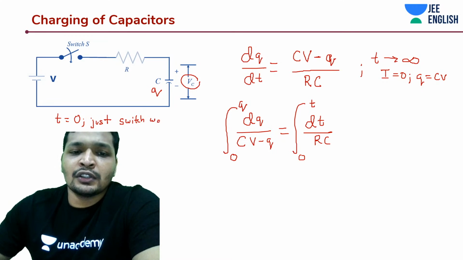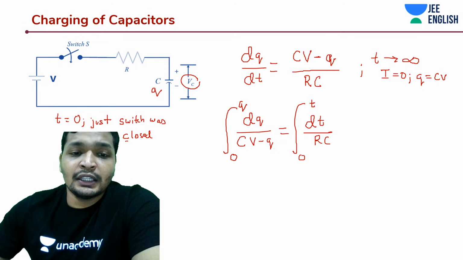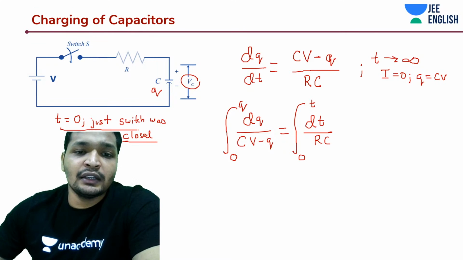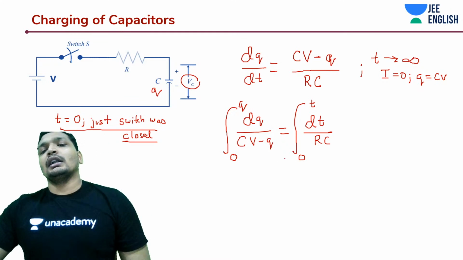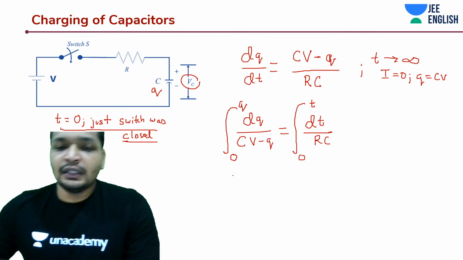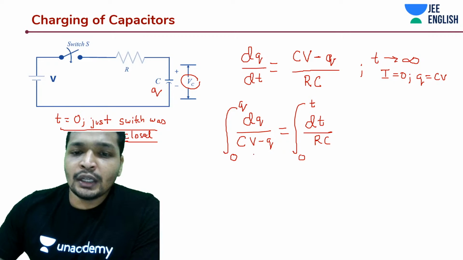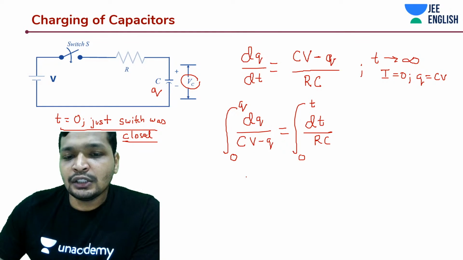It's a very interesting concept, guys, and it's actually very practical. When you're designing circuits, especially DC circuits, you need to understand this concept closely. How do you integrate this? You get a minus sign, right?